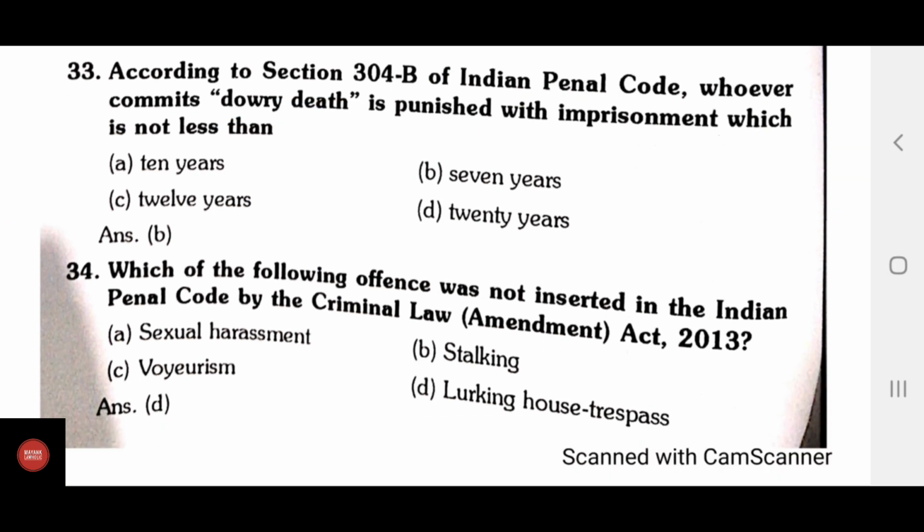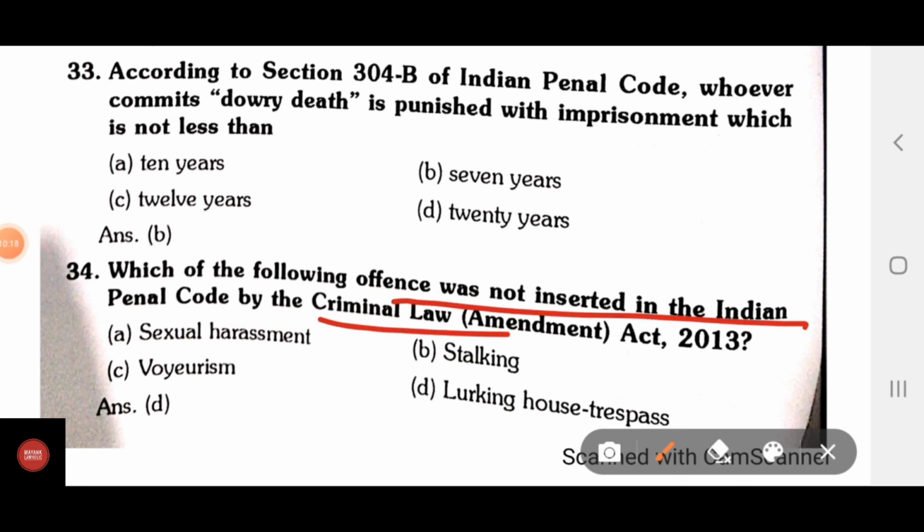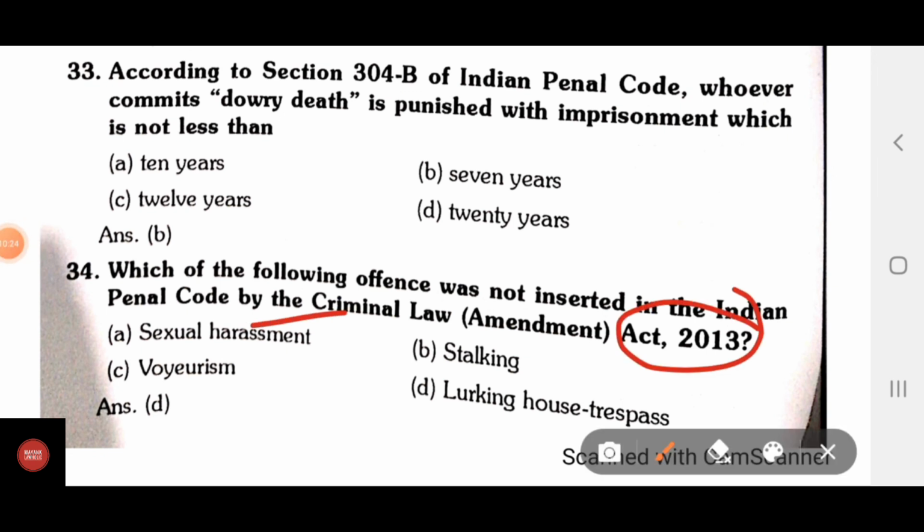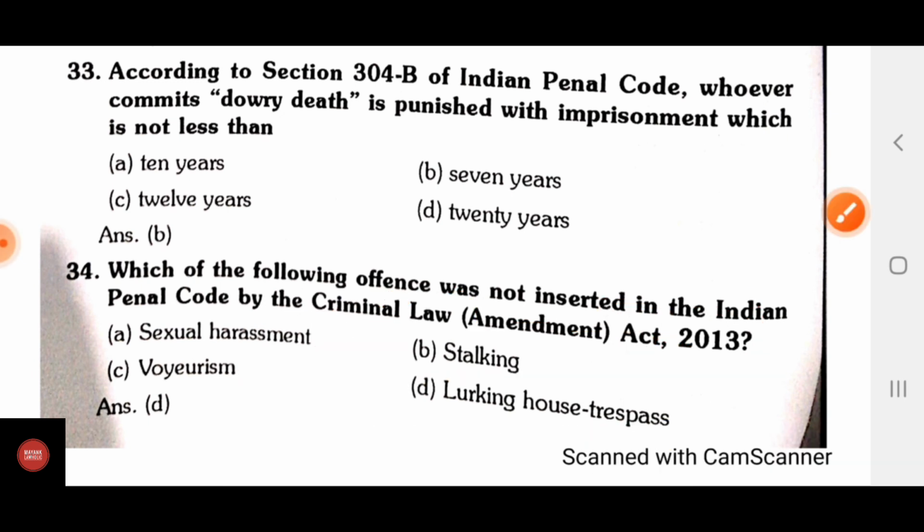Which of the following offenses was not inserted in IPC by the Criminal Law Amendment Act 2013? Sexual harassment was inserted by the Criminal Amendment 2013. Stalking was also inserted. Voyeurism was also inserted by the Criminal Amendment Act 2013. Only lurking house trespass was not inserted because it was already there in IPC. So the correct answer is D, lurking house trespass.